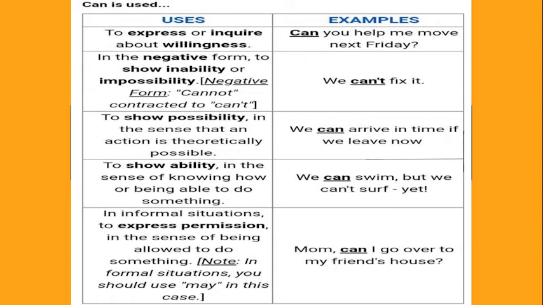The modal verb can shows ability in the sense of knowing how or being able to do something. In formal situations, it expresses permission and shows possibility. It expresses or inquires about willingness. Lastly, in the negative form, it shows inability or impossibility.